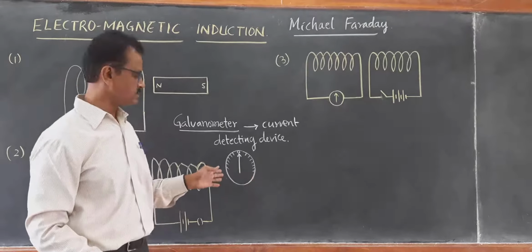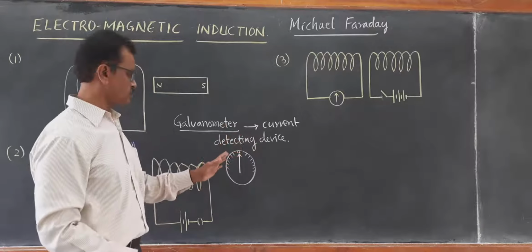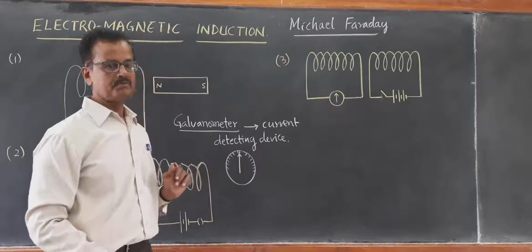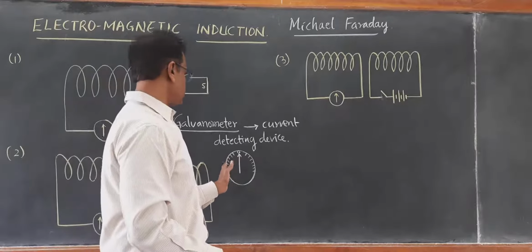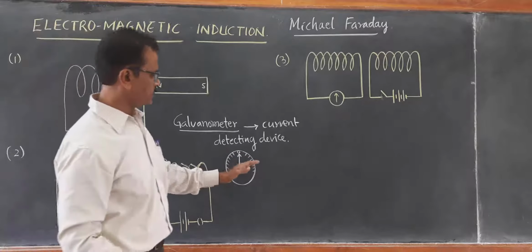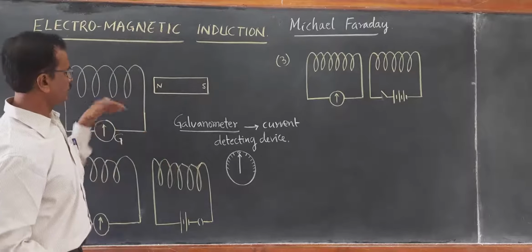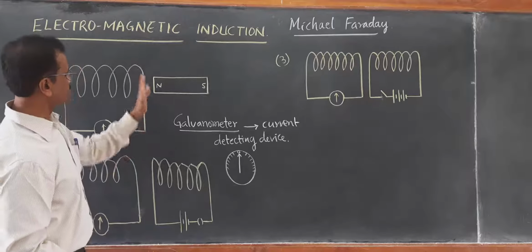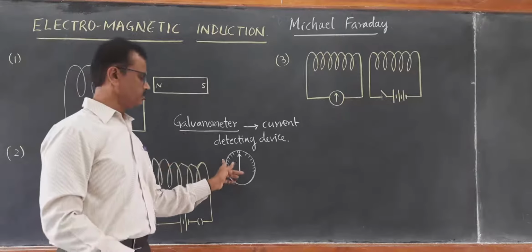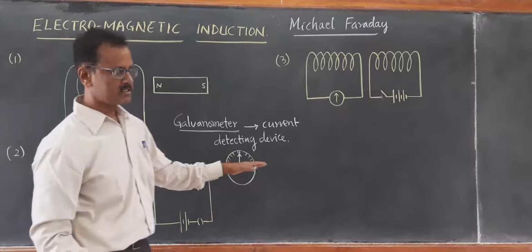Based on the amount of current that is flowing, the deflection will be observed. Deflection will be towards the left when the current is flowing towards the left, and towards the right when the current flows towards the right. When the current is anti-clockwise, the deflection will be towards the left. When the current is clockwise, the deflection will be towards the right.